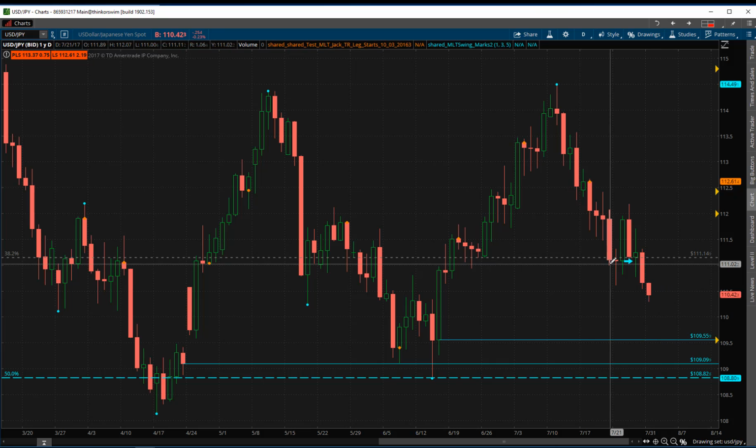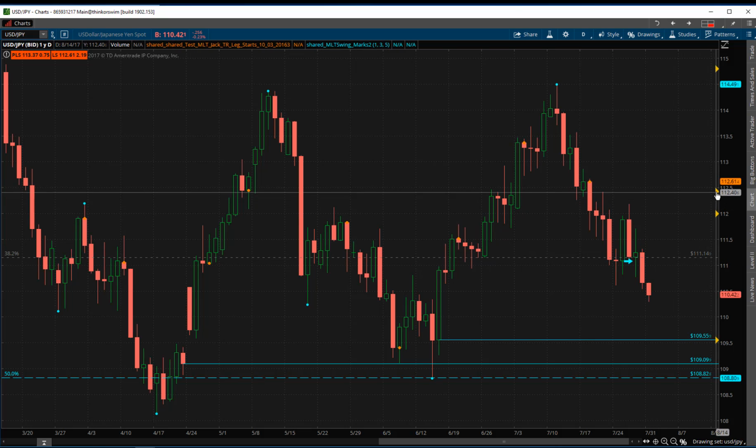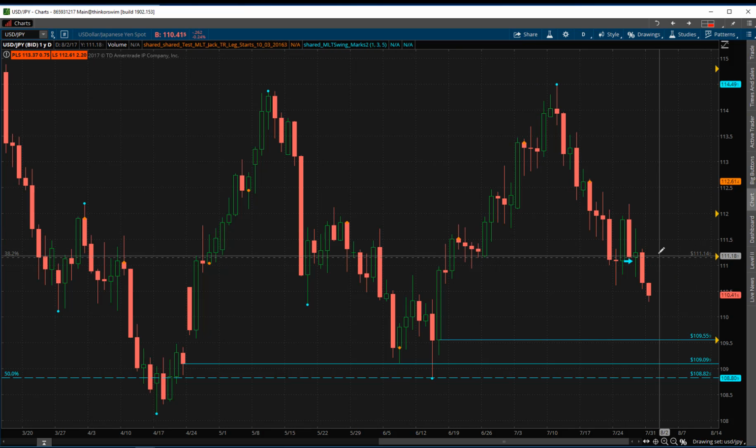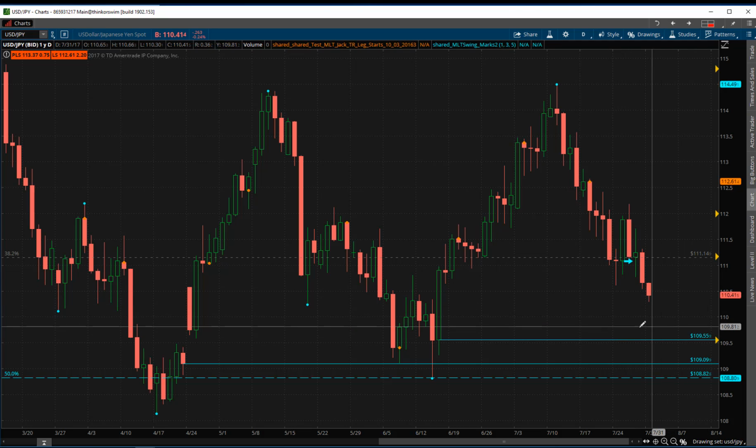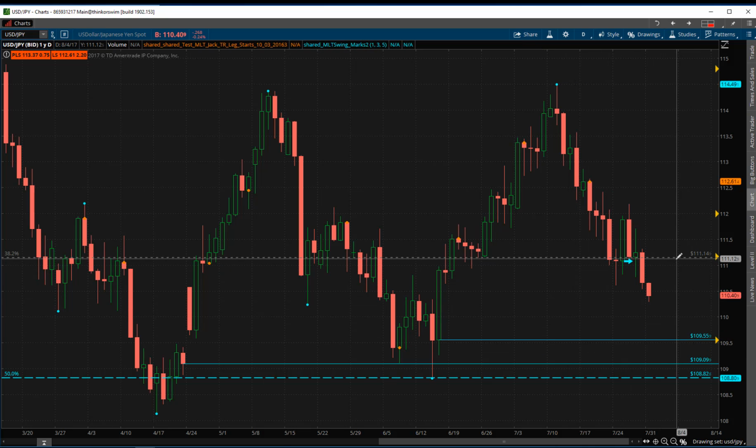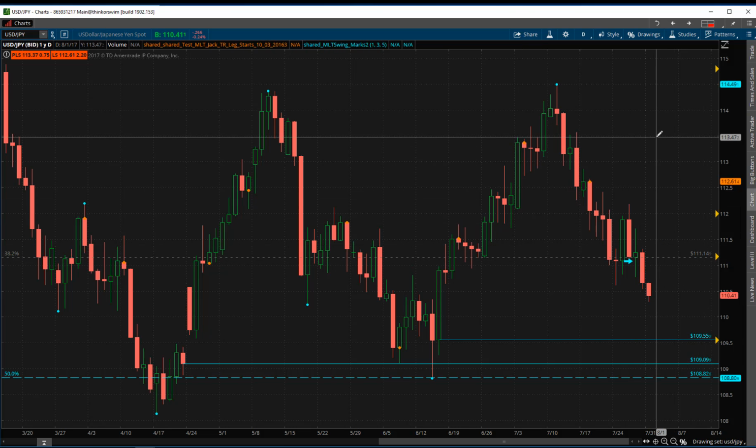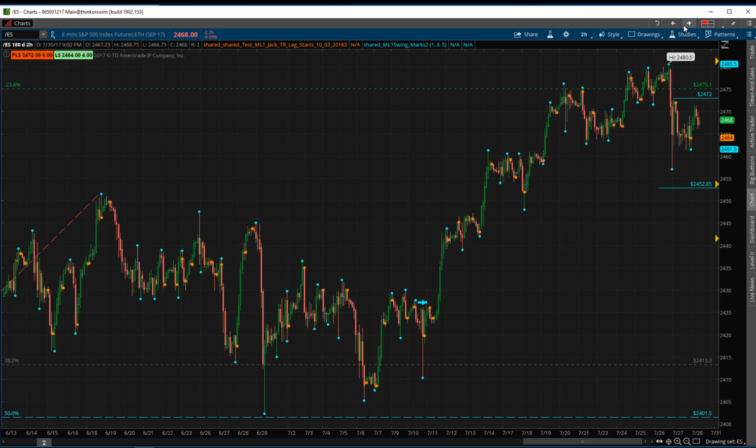And then as far as resistance, these previous lows we had broken down from, which is near the 111.14 level, I'm going to set that alert. So I do think that we'll find a hard time getting back above these lows we had broken down, and I think we continue down to the 109.55. So I've marked up that 109.55 in the USD JPY, anticipating potential support levels, and at 111.14 looking for potential shorting opportunities in the USD JPY.